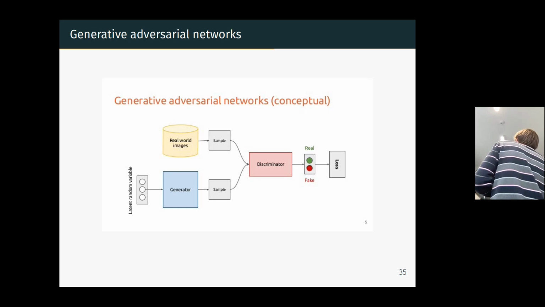So at the end, what you want to obtain is a generator that is able to generate images that exactly look like the real-world images. So you're able to generate images that look like real images.